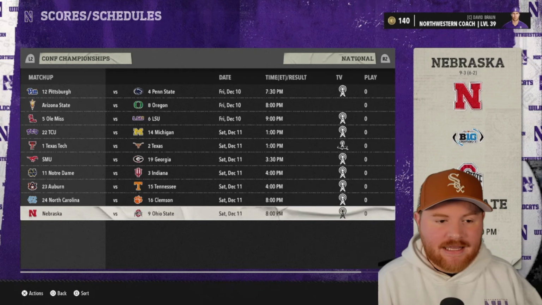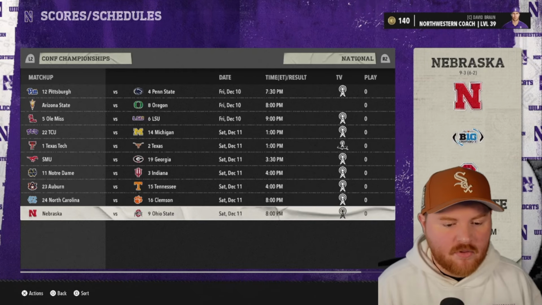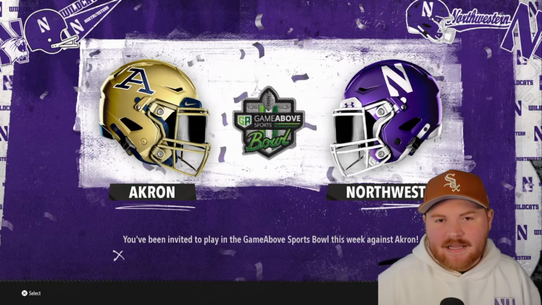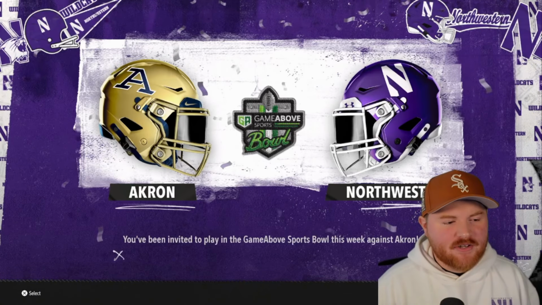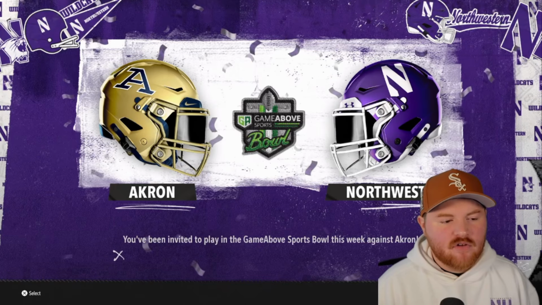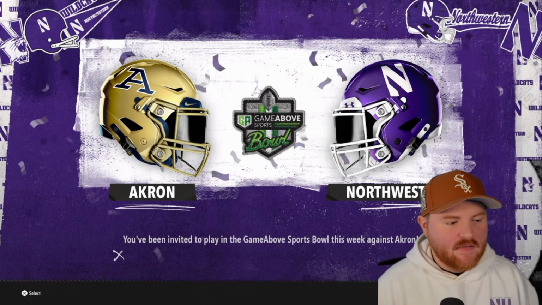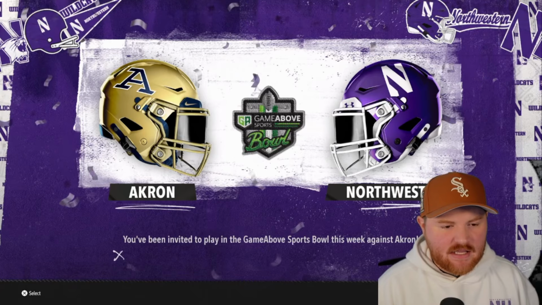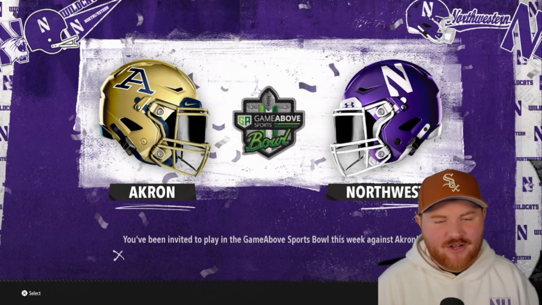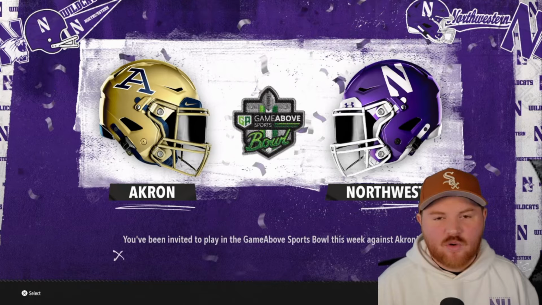Nebraska was number 1 going in last season. Doesn't look like they're going to make the college football playoff this season. All right, quite a downgrade in the bowl game for Northwestern. They'll go into the game above Sports Bowl. I don't know where that's played. And they'll take on Akron. I've got to imagine that's a Northern Bowl, which is definitely not where you want to be ending up at the end of the season in 20-degree weather.